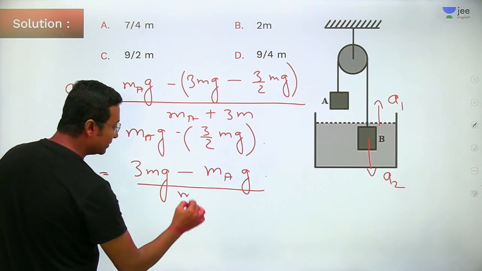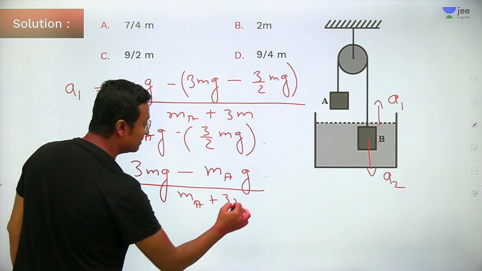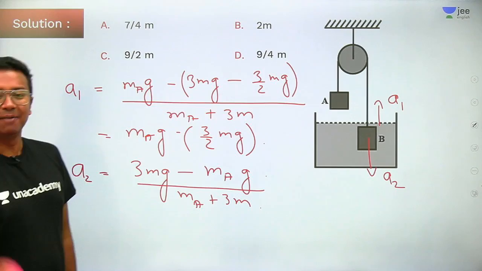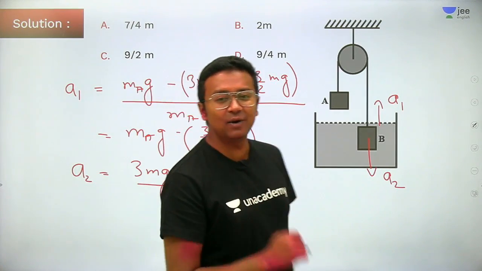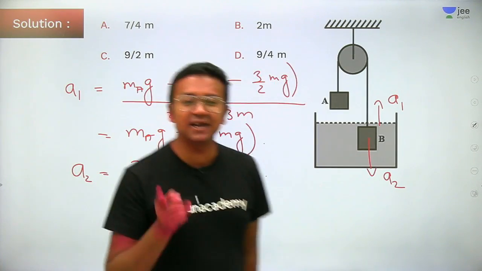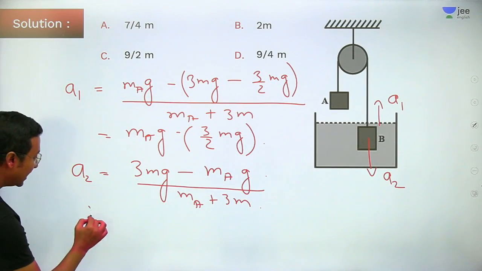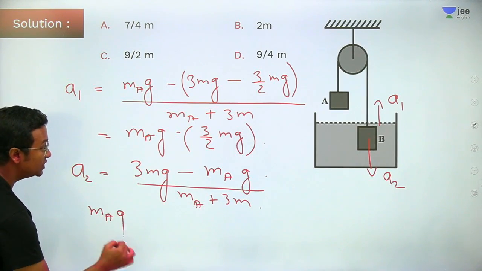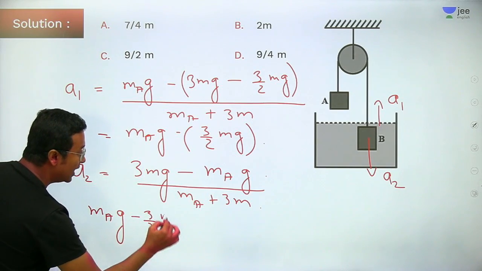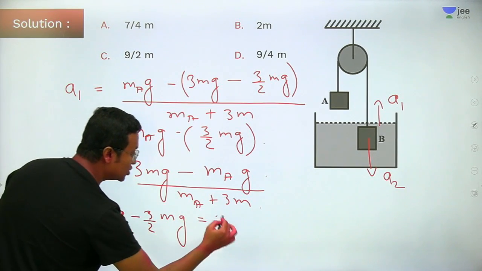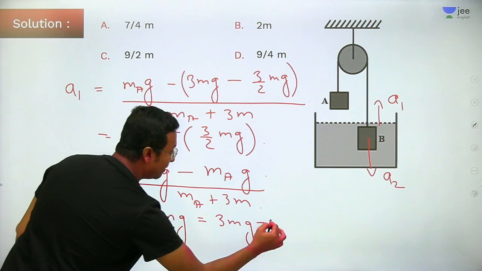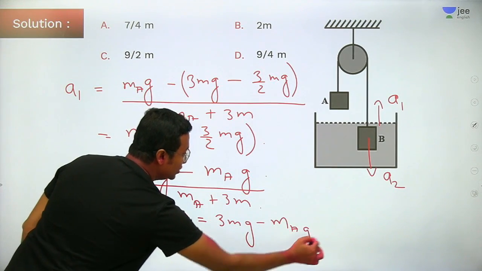That will be ma plus 3m. Fine enough. But we know what? A1 is equal to A2. If A1 is equal to A2, I can write MA into G minus 3 by 2 mg will be equal to 3mg minus MA into G.